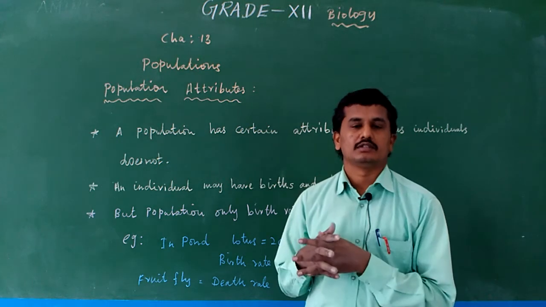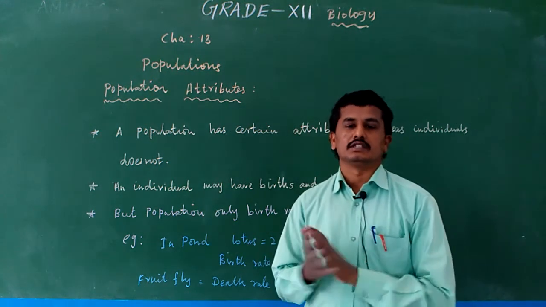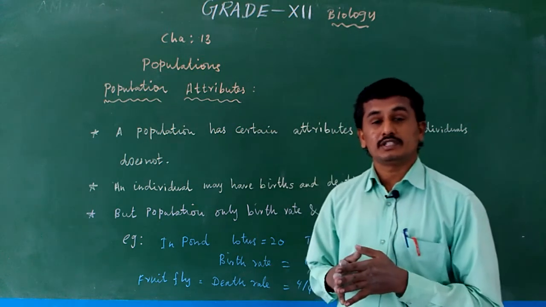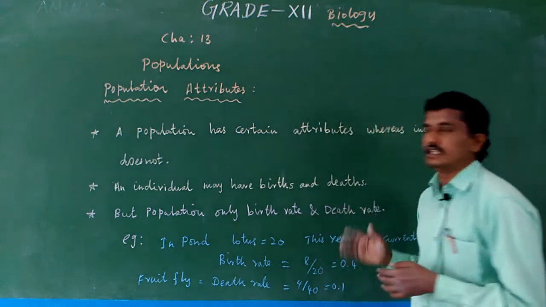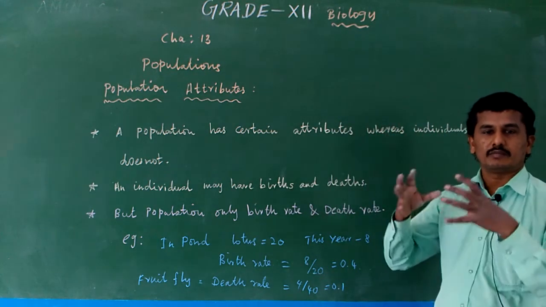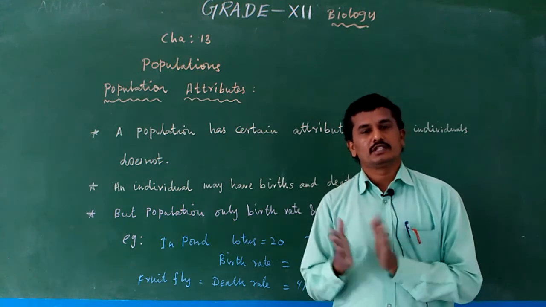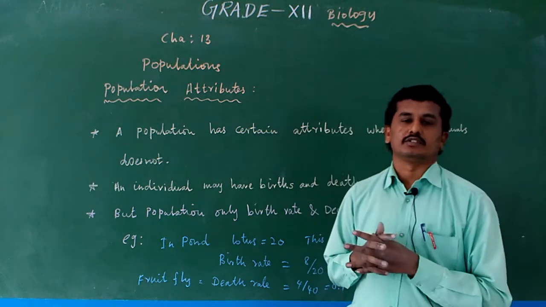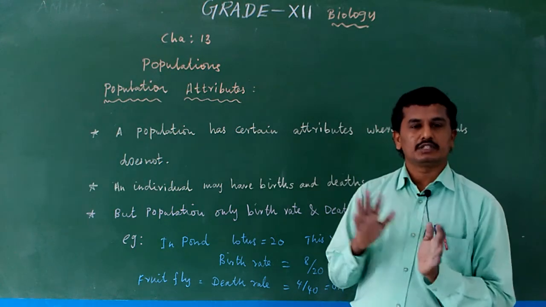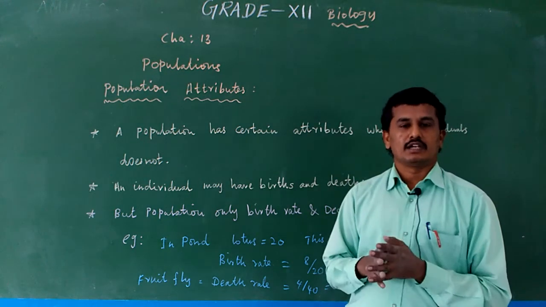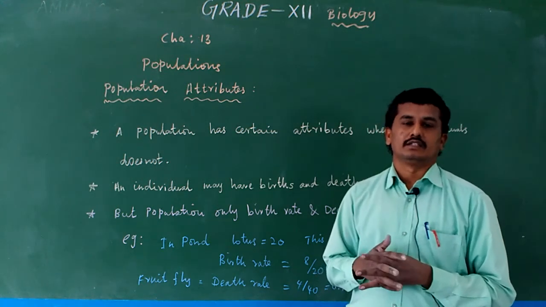So an individual organism has birth and death. But a population has certain attributes, that is birth rate and death rate, not birth and death. For example, in the human population and the cat population, birth rate and death rate are present. So for an individual, birth and death are present, but for a population, only birth rate and death rate.